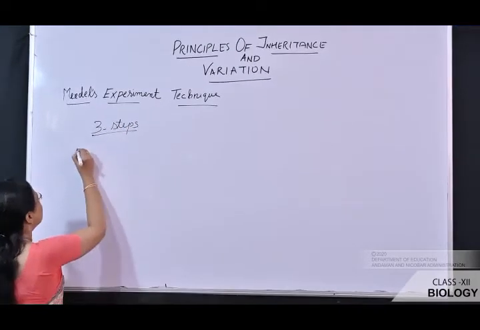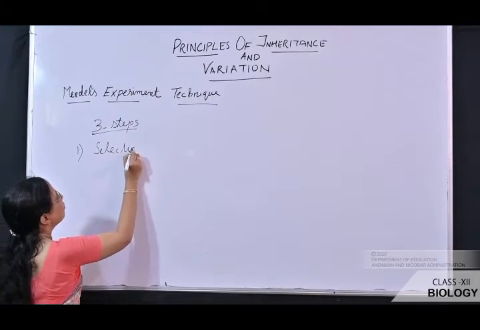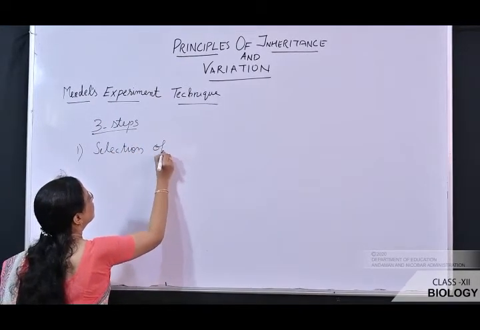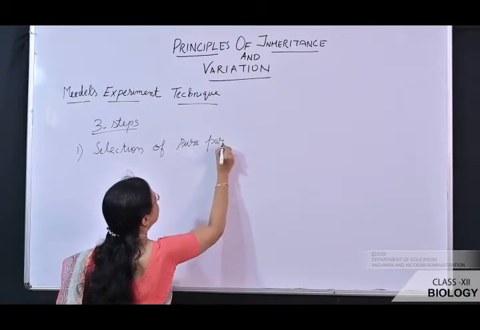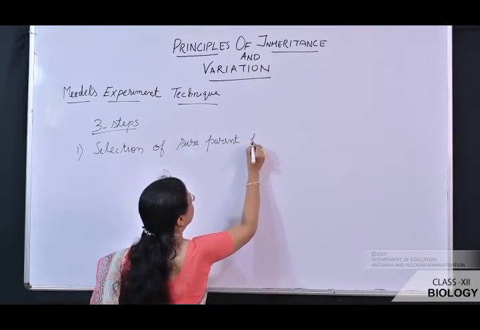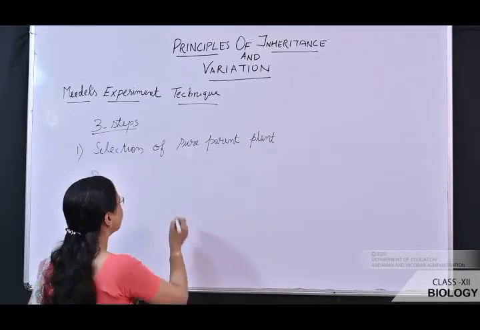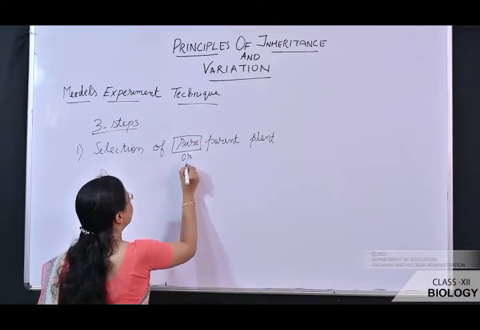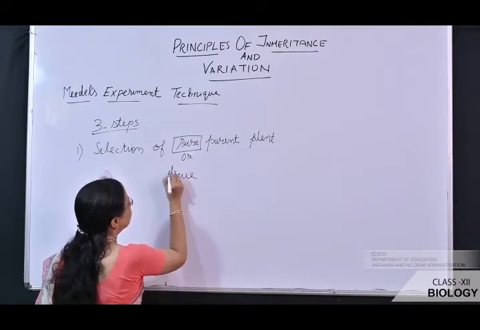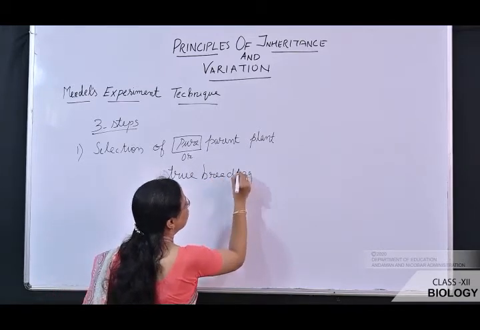Okay, the first step is selection of pure parent plant. Selection of pure parent plant. What do you mean by pure? Pure is otherwise known as true breeding. So that is a true breeding variety.